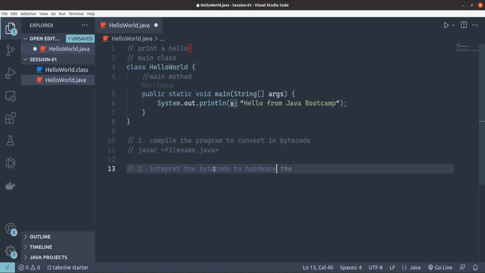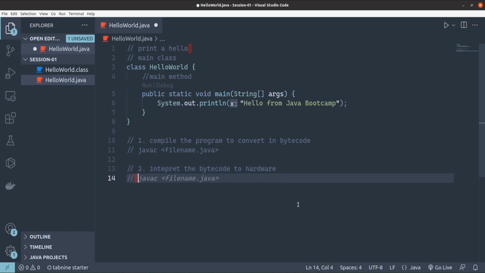So for example, suppose some delegates have come to a country and they do not understand the language of that country, they will bring an interpreter. Whatever the delegates of country A would be speaking, the country B delegates would be listening to it through the interpreter. The interpreter will listen from A and speak to B line by line. So interpretation is line by line execution, line by line conversion. So interpret the bytecode to the hardware.